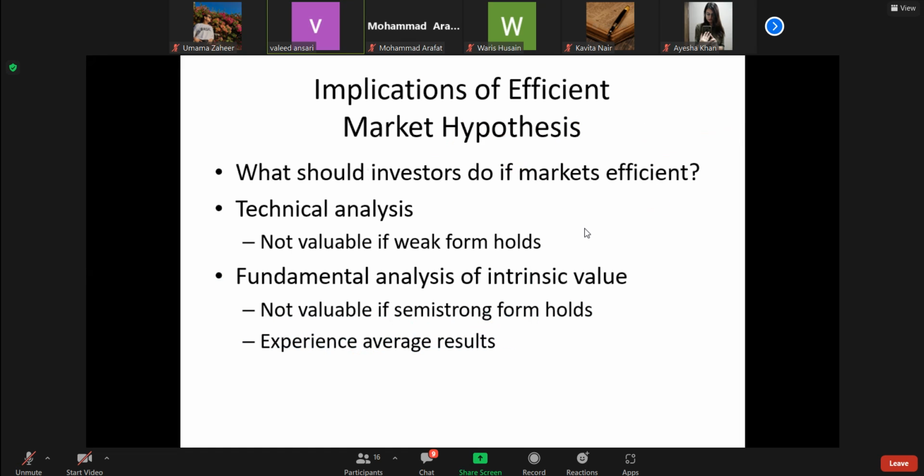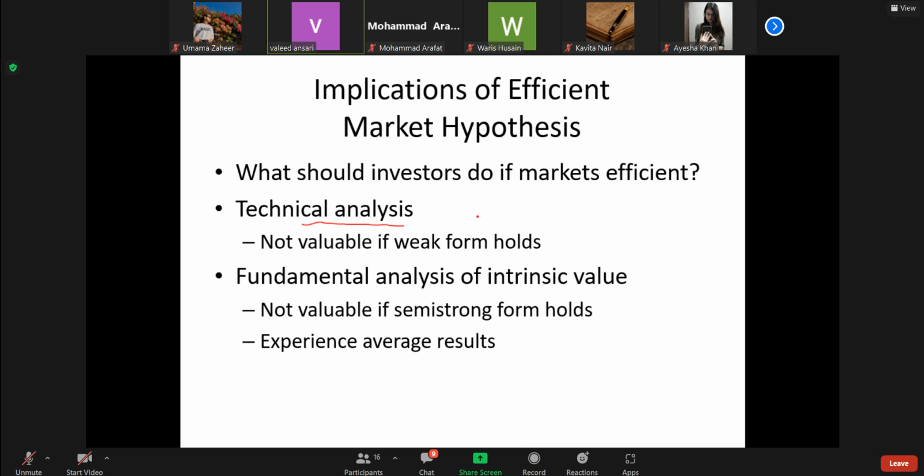Now, there are several implications of this efficient market. Number one is that there is a school of analysis known as technical analysis. They look at the history of past prices, and they say that if you read the history of the prices, you can predict the future. They have various methods by which they detect when you should buy and when you should sell.